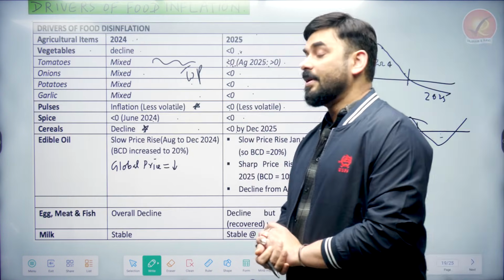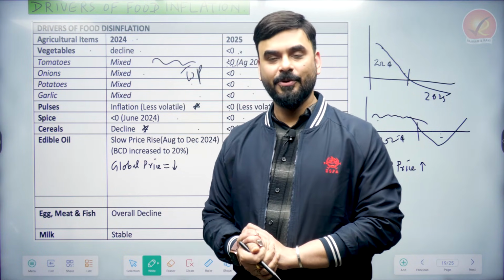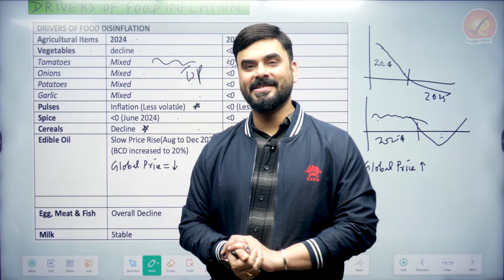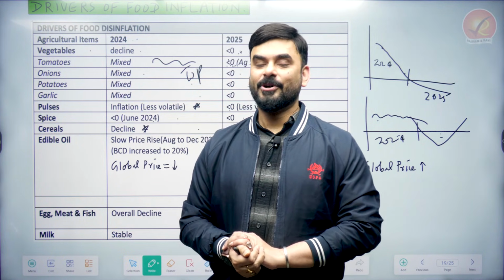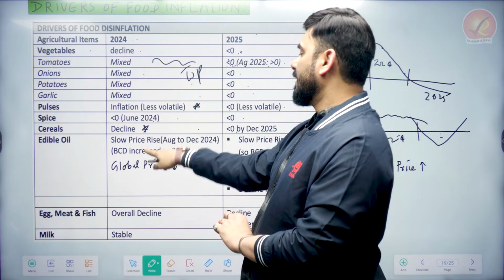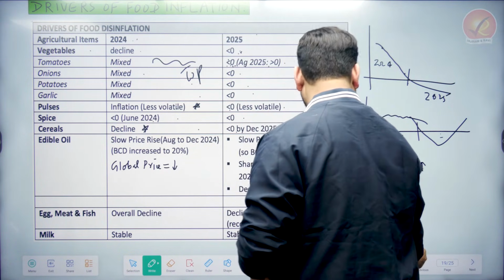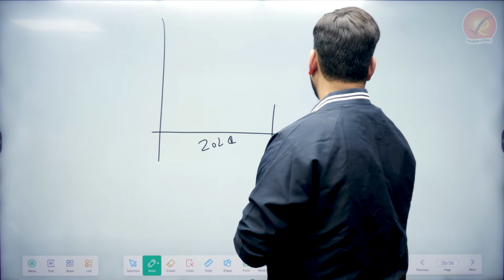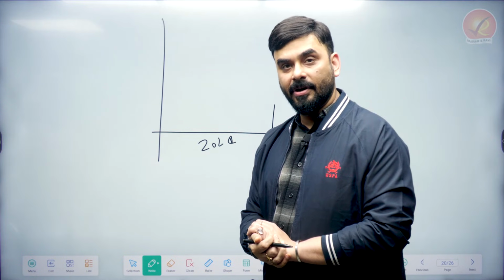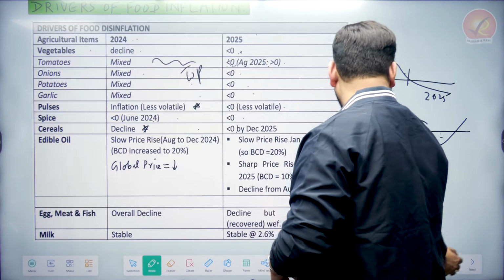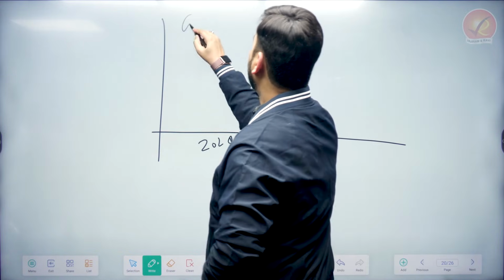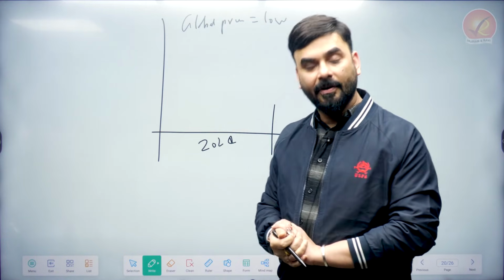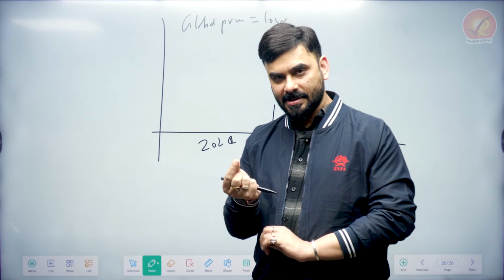Okay. What happened to edible oil? I'll tell you. So, bachcho, more than 50% of the edible oil in India we import from other countries, which means our edible oil prices are guided by other countries' prices because we import a lot. So now see what happened. This is the year 2024, this is the year 2025. In the year 2024, the global prices of edible oil were low. And in India, the prices were slightly increasing.